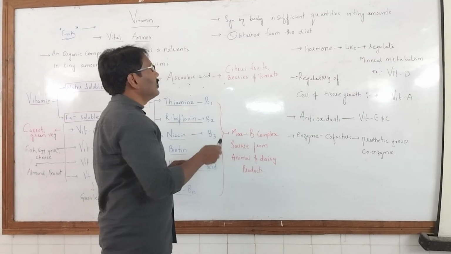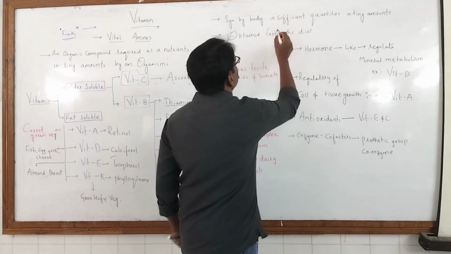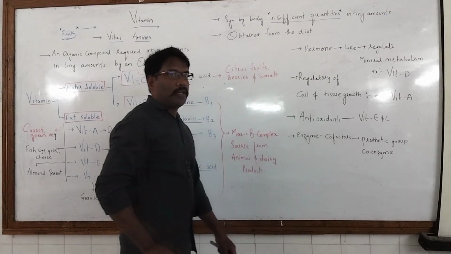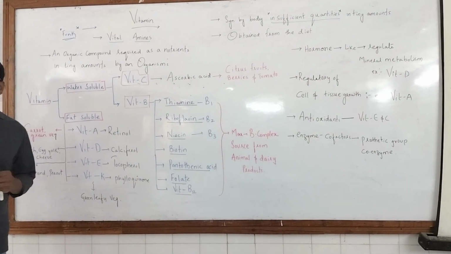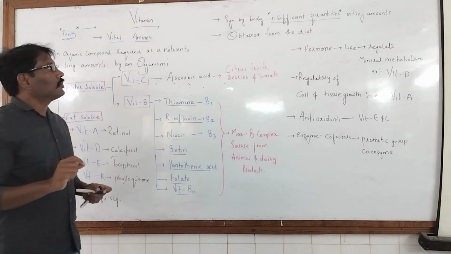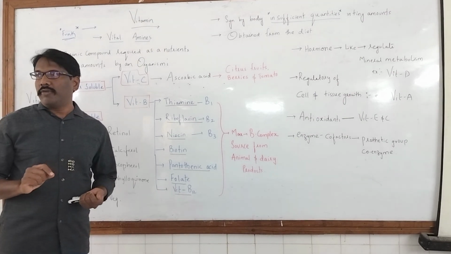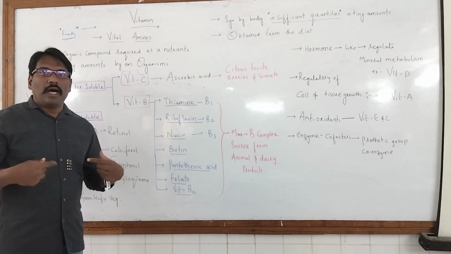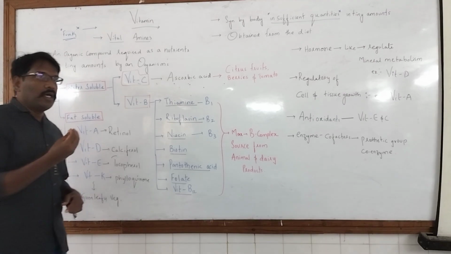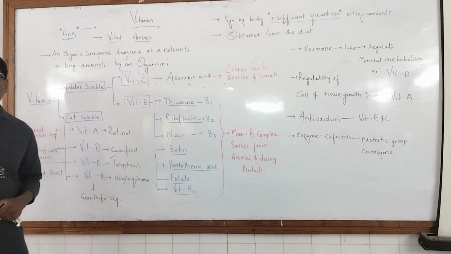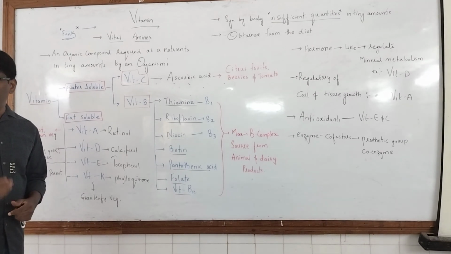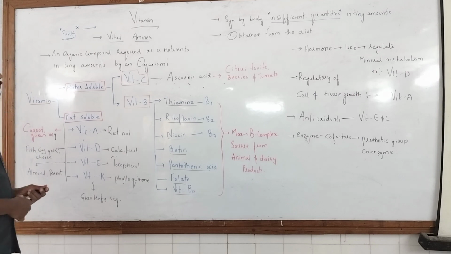Yes, our body can synthesize vitamins, but only in tiny amounts, which is insufficient for our daily metabolic activity and proper cell metabolism. So they are required in our dietary source, whatever we eat in the form of food. Through the diet, these vitamins are supplied to our body. Are you getting me?